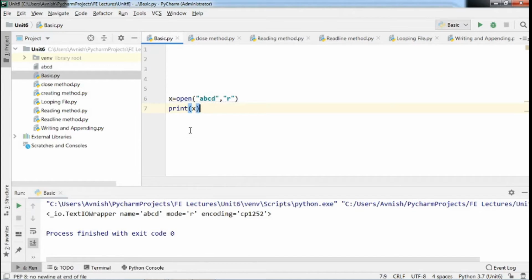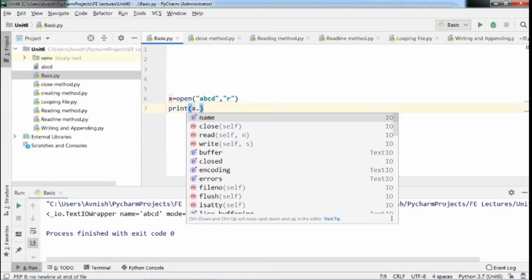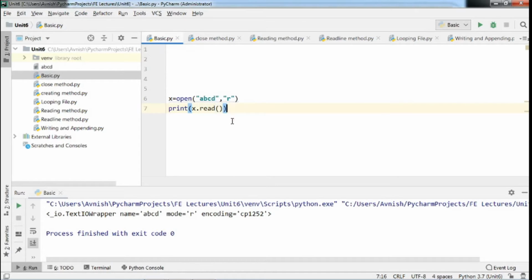For that, we require a read method to read the content of our file that is stored in our file named ABCD. So we require here our file object x dot read method. Now we can again run this code.